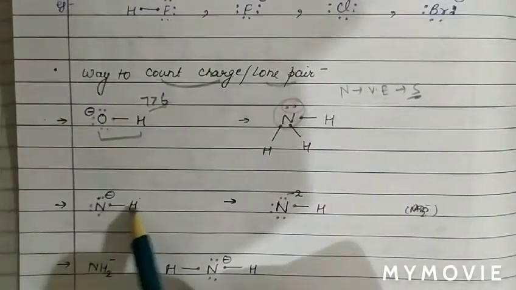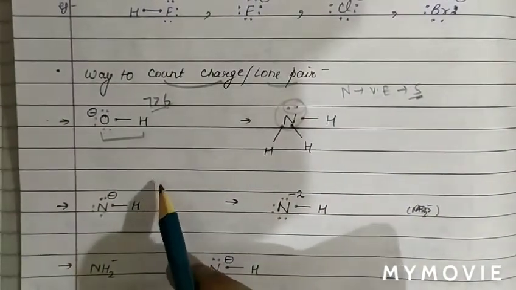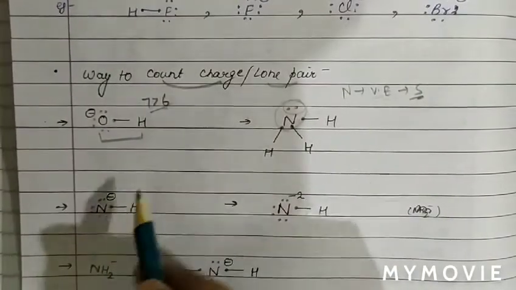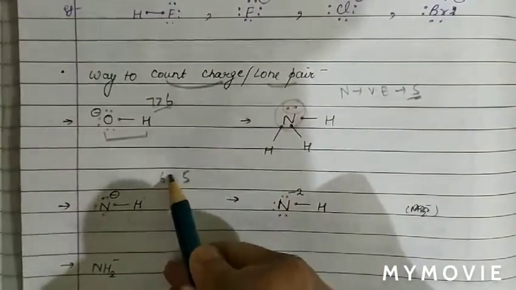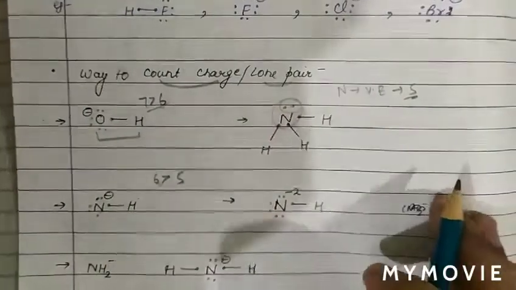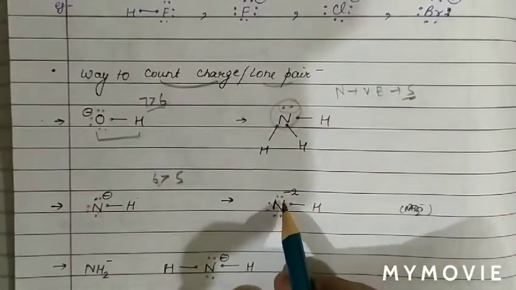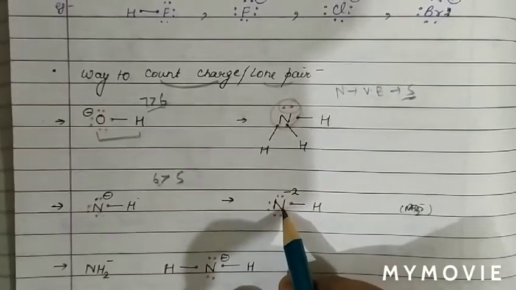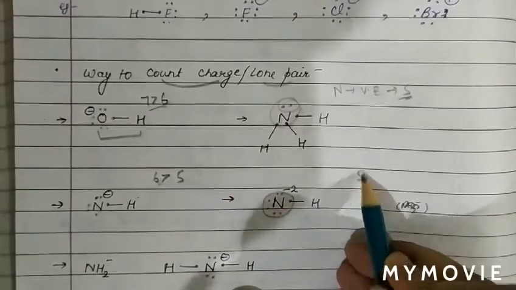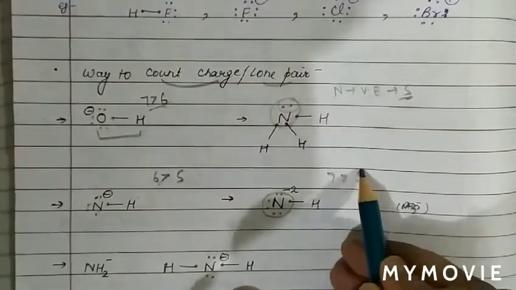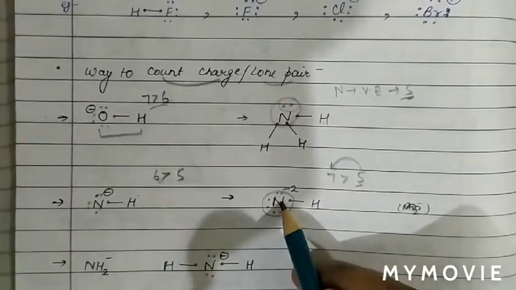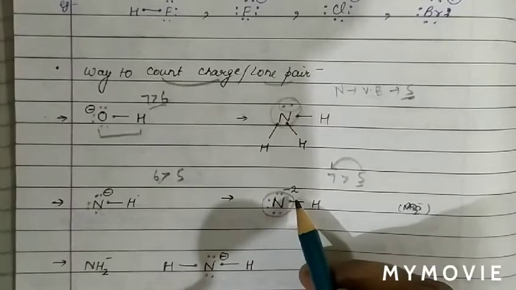Now see the charge on NH. As we can see in NH, how many electrons are there? 1 2 3 4 5 6. But the valence electrons in nitrogen are 5. So 6 is more than 5. Therefore 1 unit of negative charge on the nitrogen atom. Now see this case. Here we can see 1 2 3 4 5 6 7. So 7 electrons, but the valence electrons of nitrogen are 5. How much is it greater than 5? 2. Therefore on this nitrogen atom there are 2 units of negative charge.